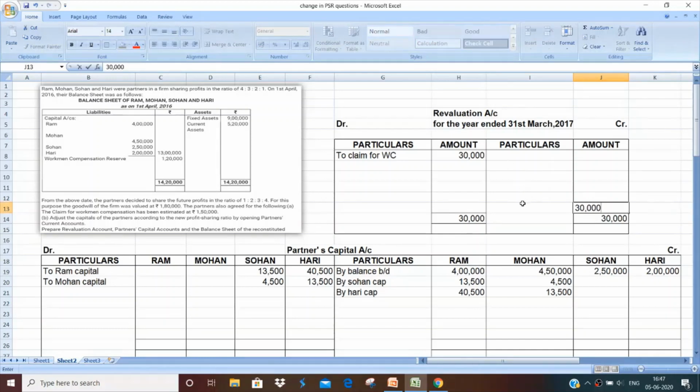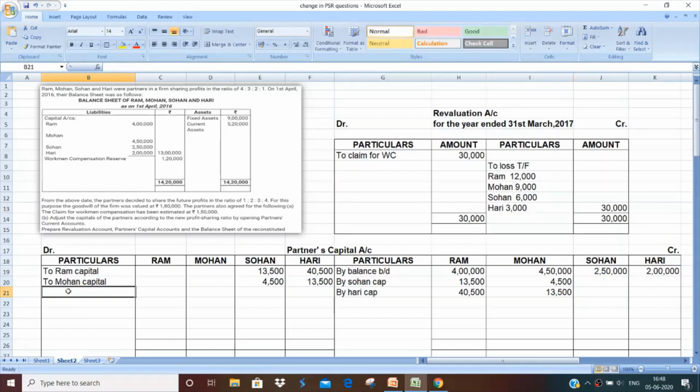Since the balancing figure is coming on the credit side, that means this is the loss transferred to partners' capital. And who are the partners? Ram, Mohan, Sohan and Hari. So these are the partners. The 30,000 amount of loss will be distributed between them in the old ratio, amounting to 12,000, 9,000, 6,000 and 3,000. So the loss was distributed between the partners, and we'll simultaneously transfer it to partners' capital account also.